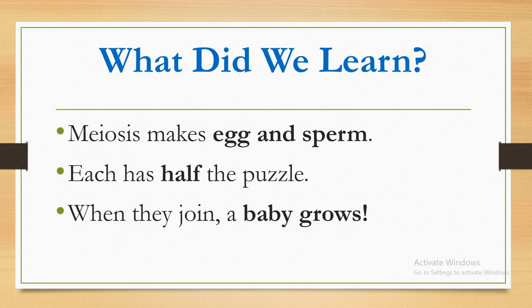What did we learn? Meiosis makes eggs and sperm. Each has half the puzzle. When they join, a baby grows.